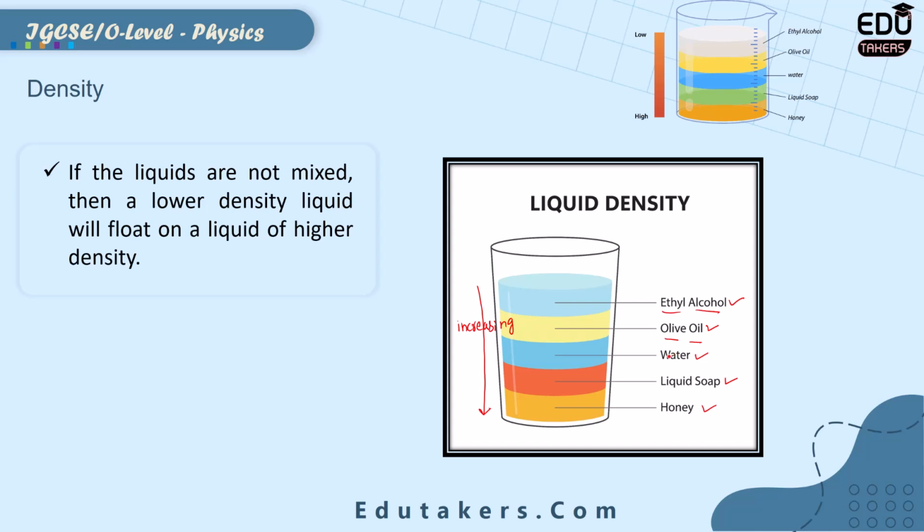So I can simply say that if the liquids are not mixed, these are separate. In this case, the liquid whose density is smaller will float as compared to the liquid whose density is larger. The same point is given here. If the liquids are not mixed, then a lower density liquid will float on a liquid of higher density.